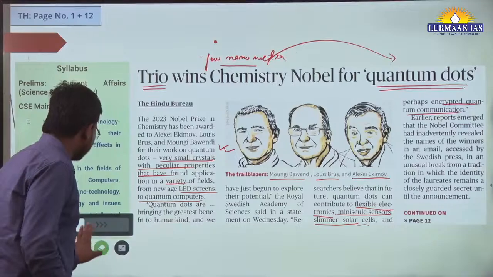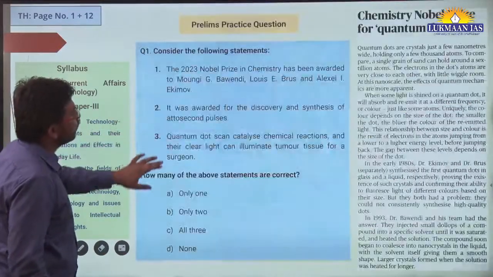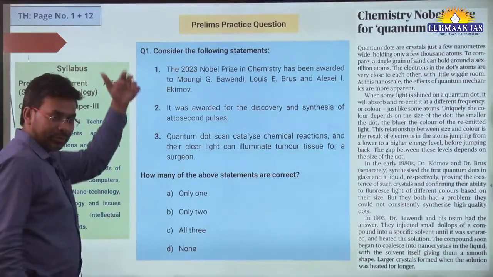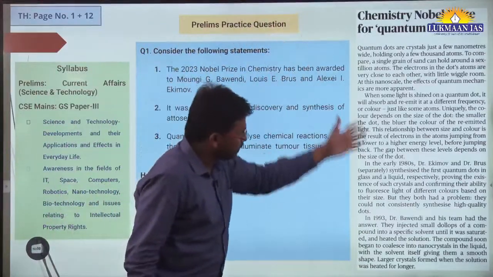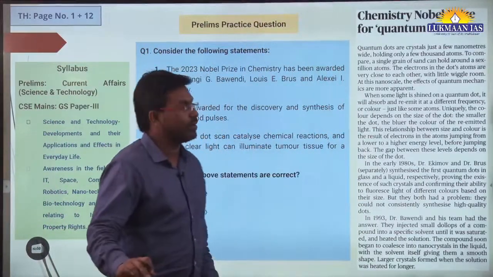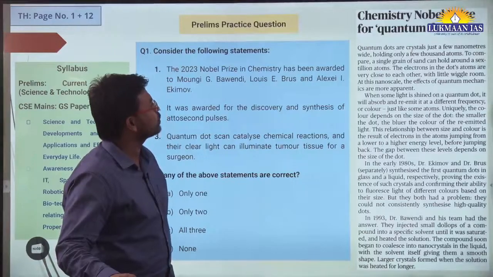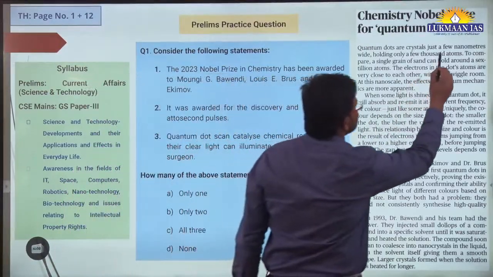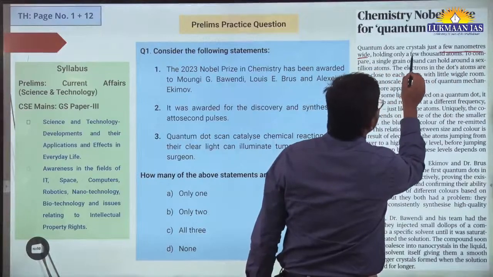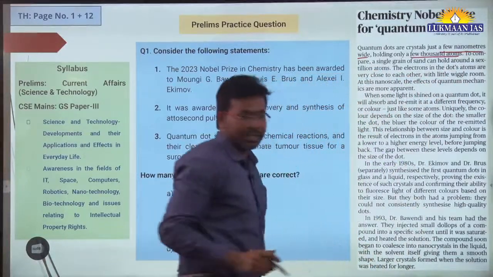So in this article, we just needed to understand about the Nobel Prize in Chemistry. That was on page 1 and the related item is on page 12. I have included that as well. It says quantum dots are crystals just a few nanometers wide holding only a few thousand atoms. How many atoms are there?